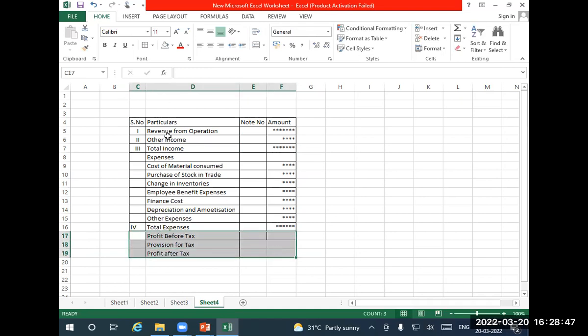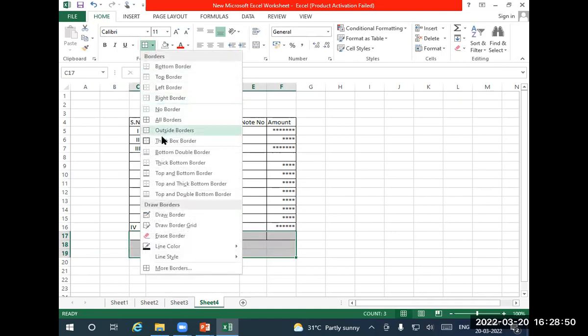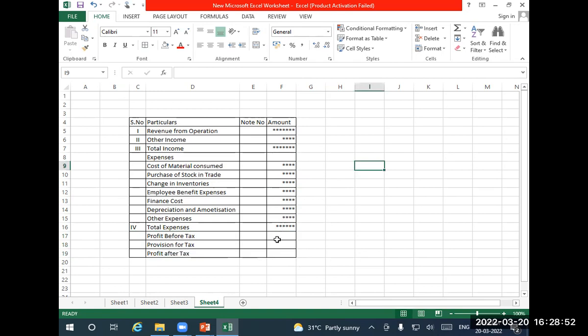So this is the format we have to follow to prepare the profit and loss account of a company. Any doubt in this?